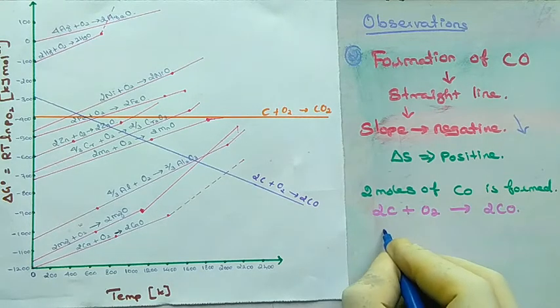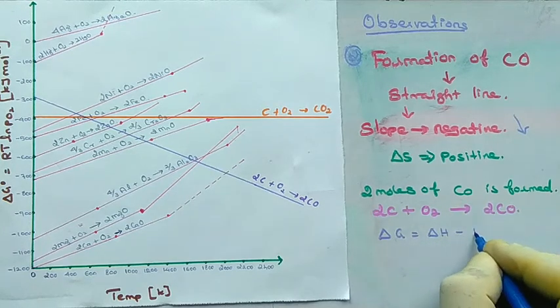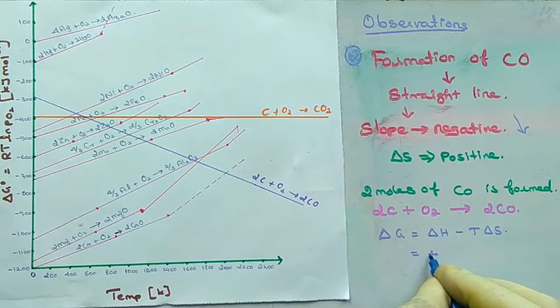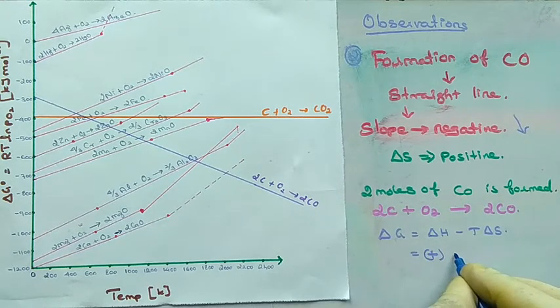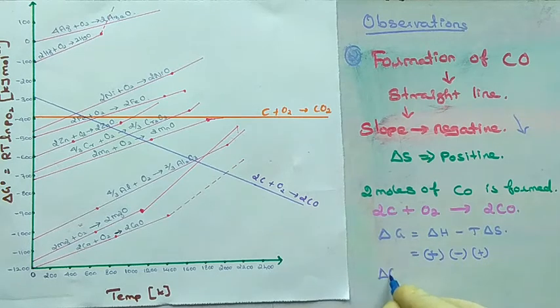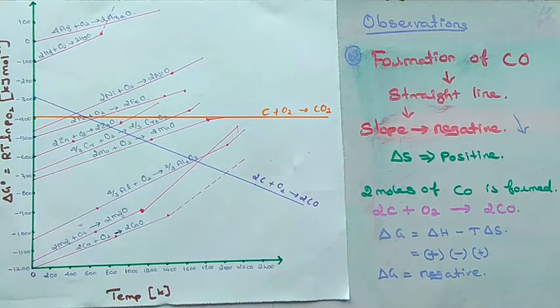As we know already, delta G is equal to delta H minus T delta S. So delta H is positive and T is negative. So here delta S value is positive for the formation of carbon monoxide. So plus into minus, minus; minus into plus, minus. So the value of delta G becomes negative. Due to that, the slope is going downward.